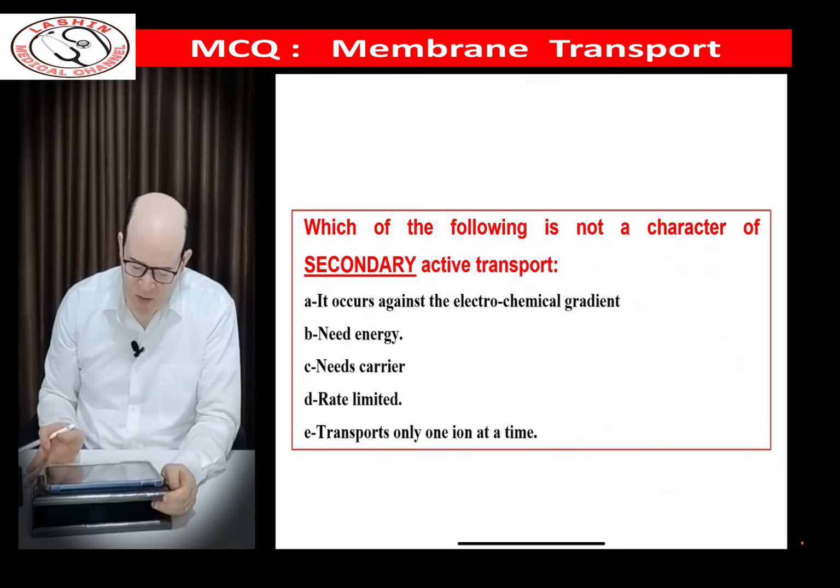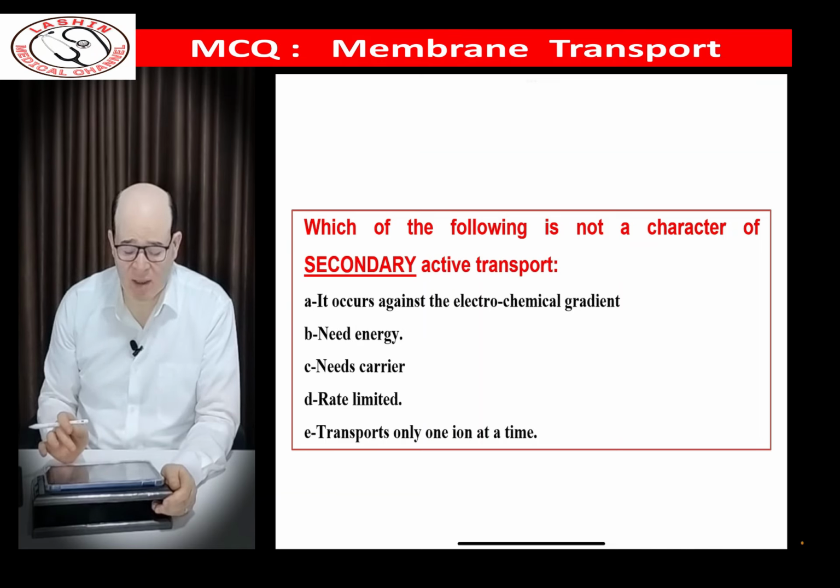Which of the following is not a character of secondary active transport? Occurs against an electrochemical gradient, needs energy, needs a carrier, rate limited, transports only one substance at a time.